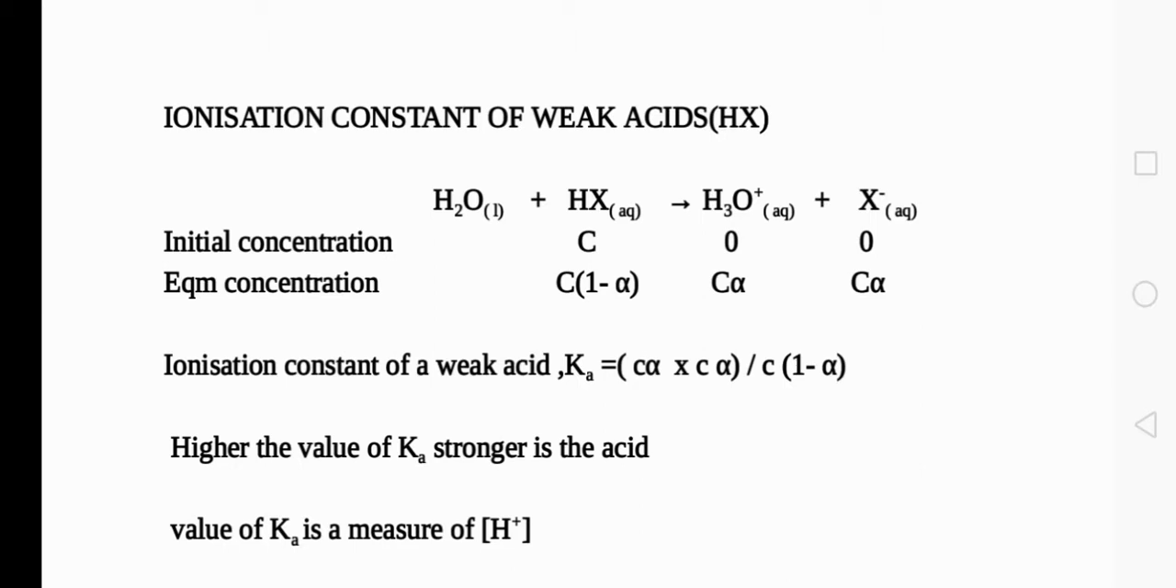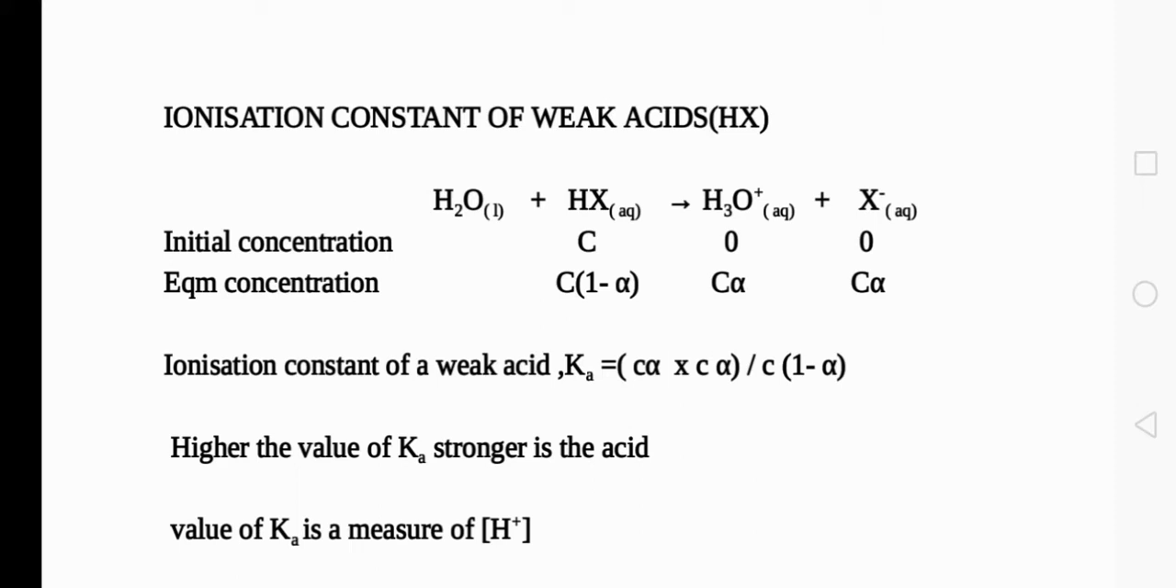For very weak acids, we can take K is equal to C alpha square, where K is the equilibrium constant, C is the concentration, and alpha is the degree of ionization, and alpha is directly proportional to the square root of concentration. Once again, the ionization constant of a weak acid can be calculated as Ka is equal to C alpha into C alpha divided by C into 1 minus alpha. The same equation is there for Kb also.